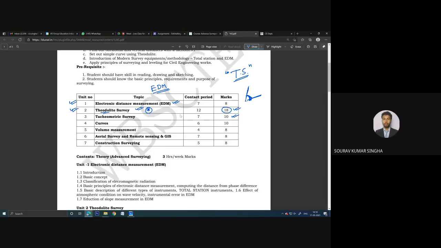Now you may ask me, sir, we have also used another tool to determine an angle. Can anyone tell me which tool we used in the previous semester to determine the angle? Anyone? Hello?